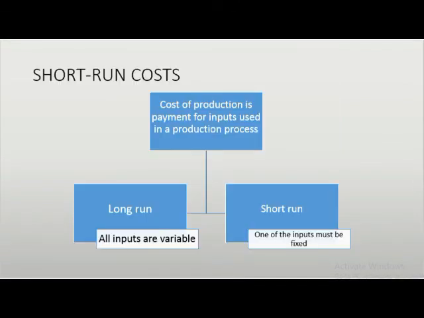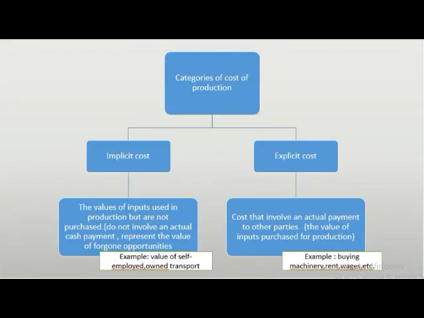Cost of production is payment for inputs used in the production process that can be separated into the long run, where all inputs are variable, and the short run, where one of the inputs must be fixed. Cost of production can also be separated into two categories, implicit cost and explicit cost. Implicit costs explain the values of inputs used in production but not purchased, while explicit costs are costs that involve an actual payment to other parties.